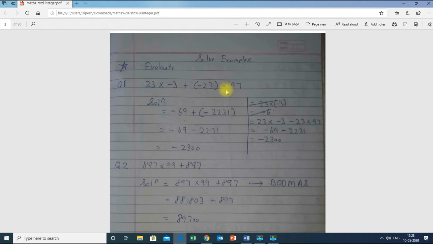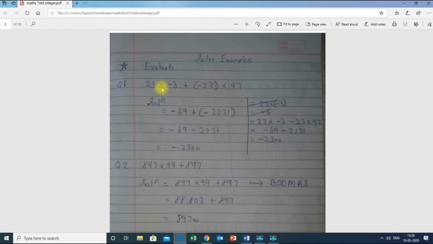So we know that we always solve by applying BODMAS, and we always solve multiplication first. Here there is multiplication, a negative sign, a plus sign, a minus, and another multiplication. As per the rule, we always solve the negative sign, multiplication first. So over here 23 into 3 is 69. Since there is one positive and one negative sign, plus minus is minus. So I wrote minus 69. This is multiplication, right?